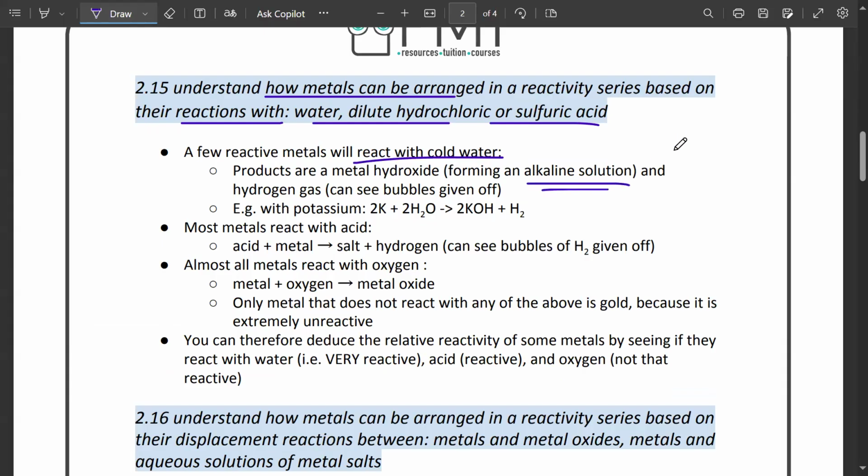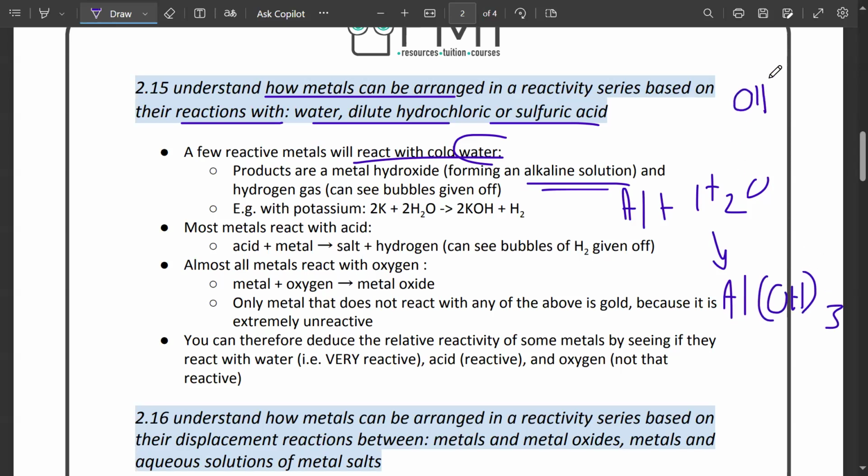For example, tell me a metal. Aluminium. Aluminium reacting with cold water. It's going to make aluminium hydroxide. What is the charge of OH? OH is -1, aluminium is in group 3, so +3. So this will cross over, so what will form? Al(OH)3. So the formula of aluminium hydroxide is Al(OH)3.